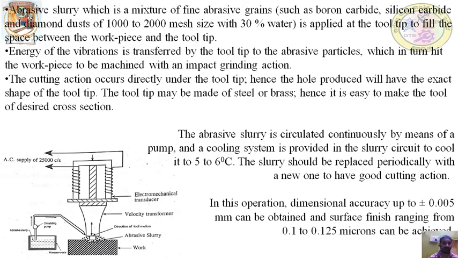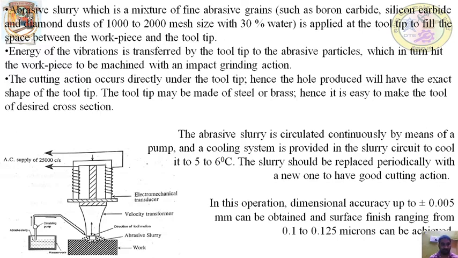final finished workpiece produced is similar to the exact shape of the tool tip. The hole produced will have the exact shape of the tool tip. So whatever form the tool tip has, the same shape will be produced in the workpiece. The tool tip may be made up of steel or brass, hence it is very easy to make the tool of desired cross section.